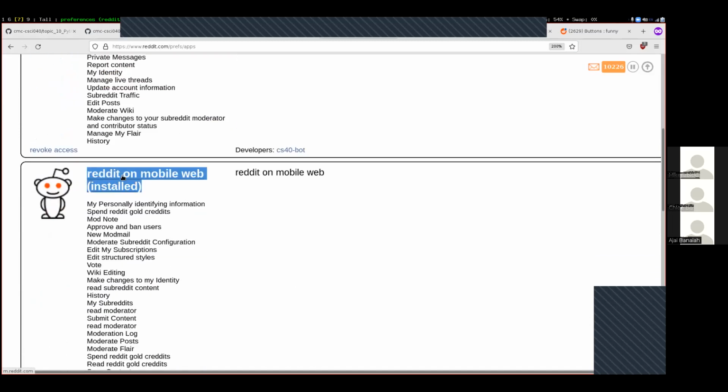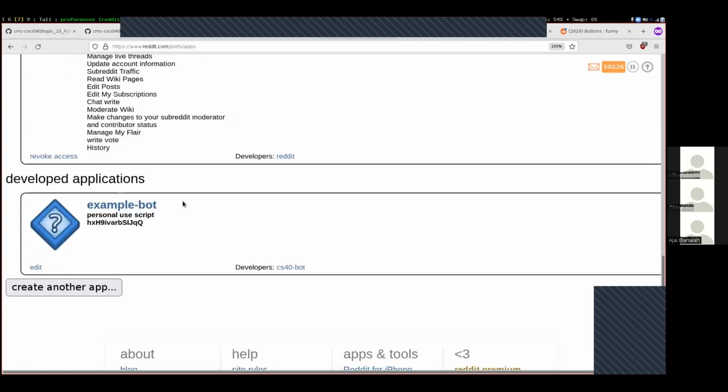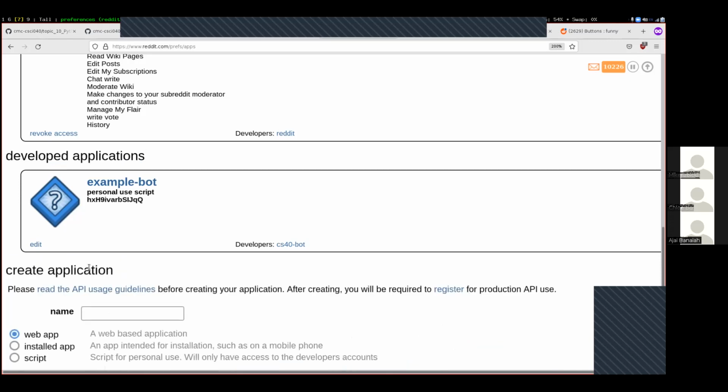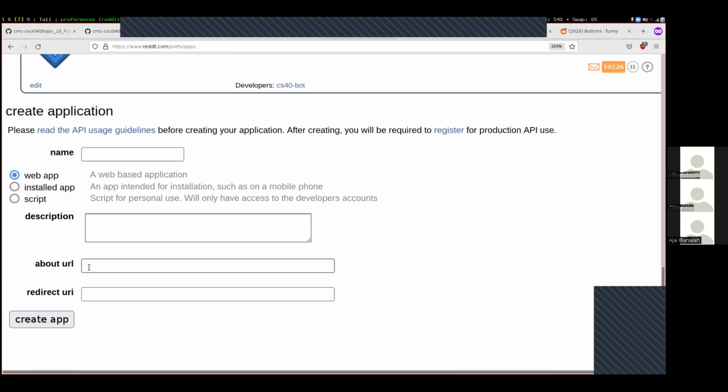Reddit by default has the Reddit mobile app installed on everybody's account, so you probably have something like this in this section. But then if you scroll all the way down, there's this developed applications section. These are the applications that you are working on for your particular projects with this account. And if you press this button at the bottom, create another app, then this is how you'll be able to create the things that you'll need for writing a bot on Reddit.